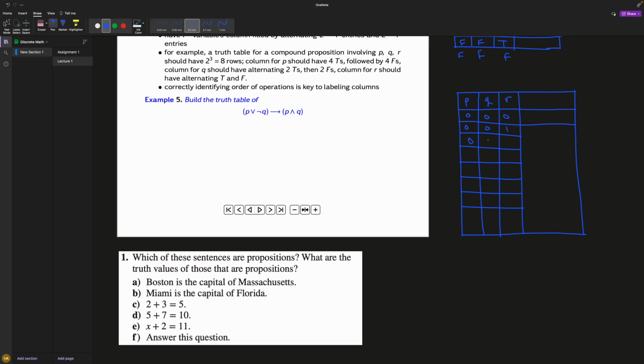Remember how I said you increment from the right? 1 plus 1 in binary, remember binary is only 0 and 1, is actually 0, and you increment the one to the left of it. So if I add 1 to this row, this will turn to 0 because I incremented it, and this one will turn 1. Then you go 0, 1, increment to the right, and the 0 becomes 1.